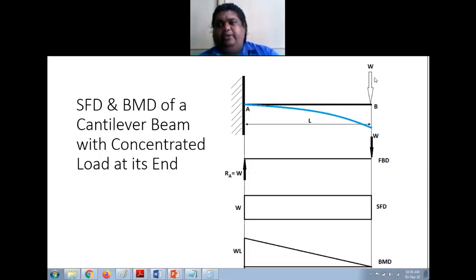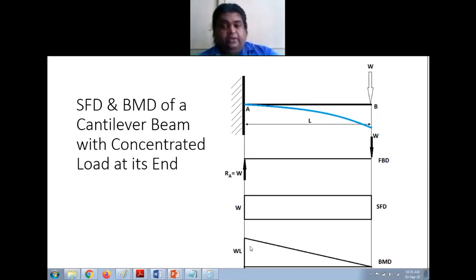At B I have a load of W in the downward direction, so I will draw a line like this. So this is my shear force diagram, right? It is just a simple rectangle.